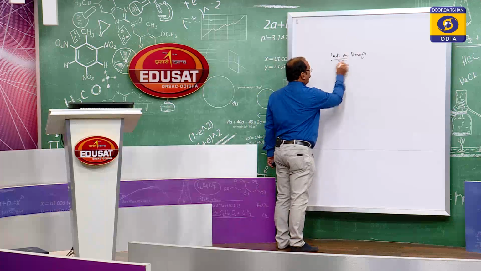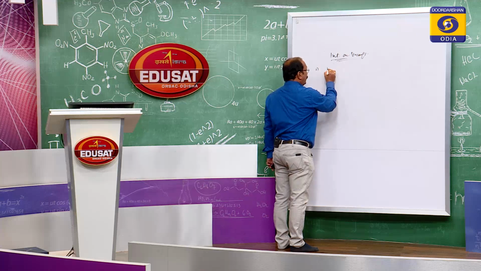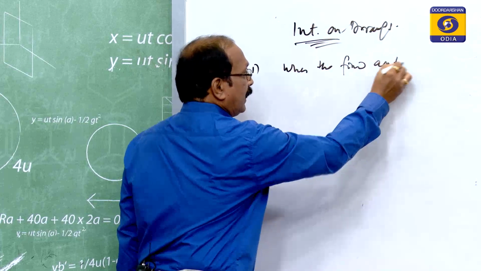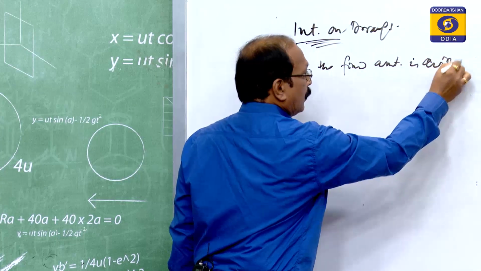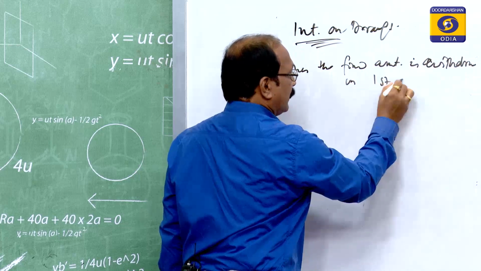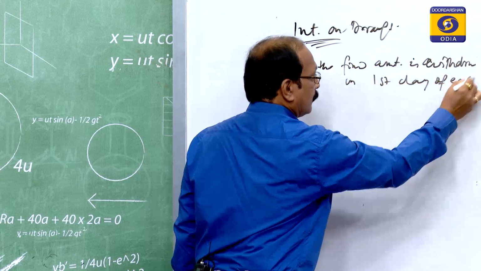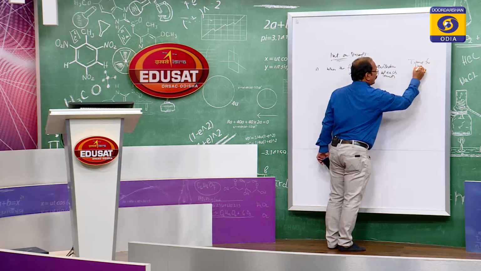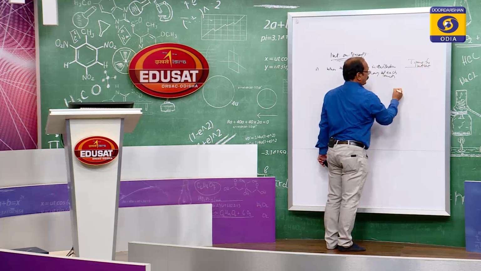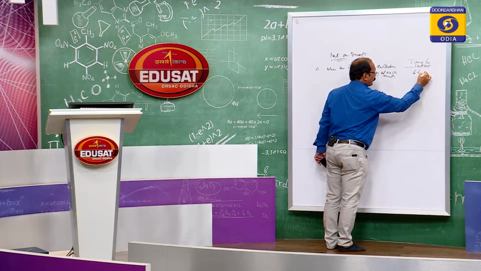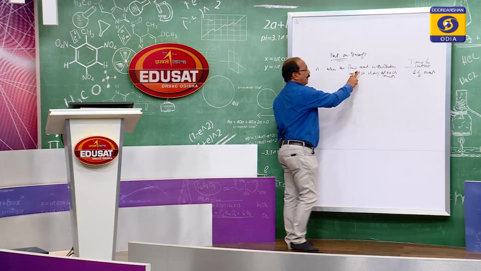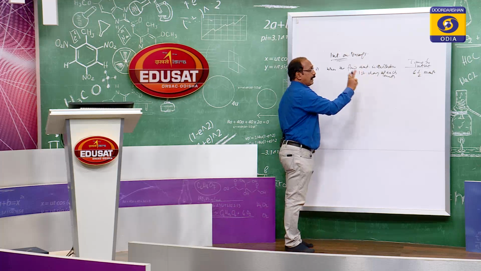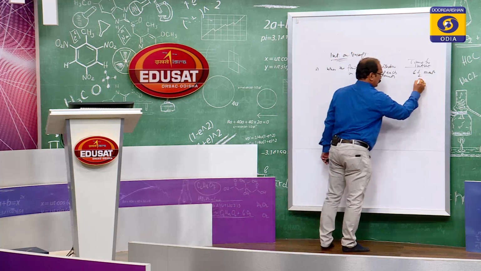Very difficult, but very important to remember: when a fixed amount is withdrawn on the first day of each month, the time for interest you have to calculate as 6.5 months on total drawings.